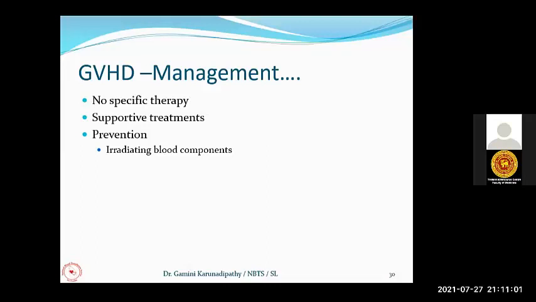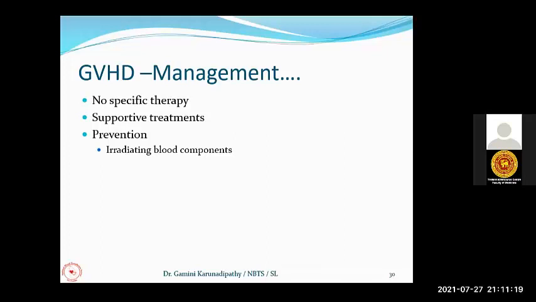The people who are prone to get graft versus host disease, one category, is immuno-incompetent patients. So all immuno-incompetent patients or patients who are receiving immunosuppressive drugs should receive irradiated blood components.